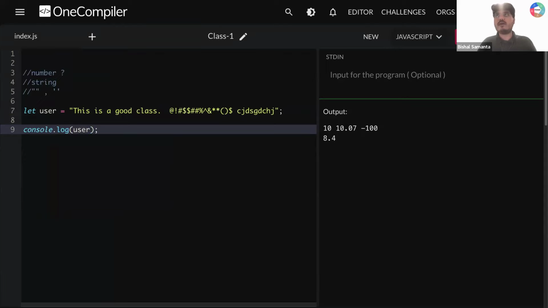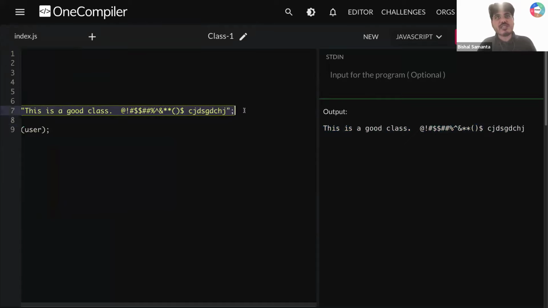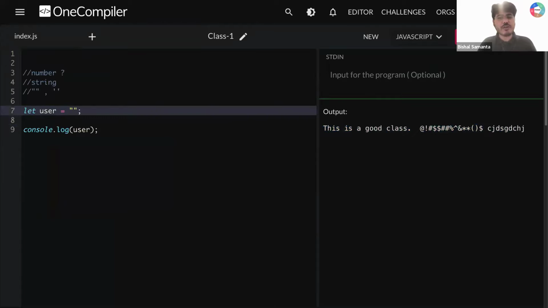So if I'm running this, you can see I'm getting everything printed here. So how to create a string? Whenever you want to create a string, you need to use double quotes. Or you can use single quotes, but guys, do not use single quotes, because you again want to become a good developer, right? A good developer always uses double quotes to store a string.